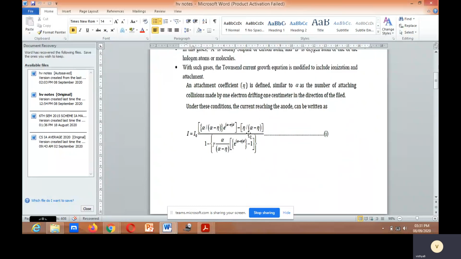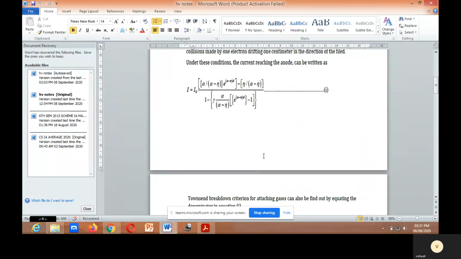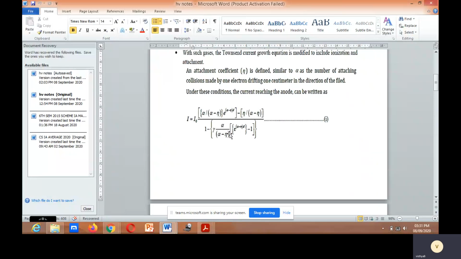I is equal to I naught, this is the first equation, which gives the current reaching the anode. The Townsend breakdown criterion for attaching gases can be found by equating the denominator in equation 1 to zero.